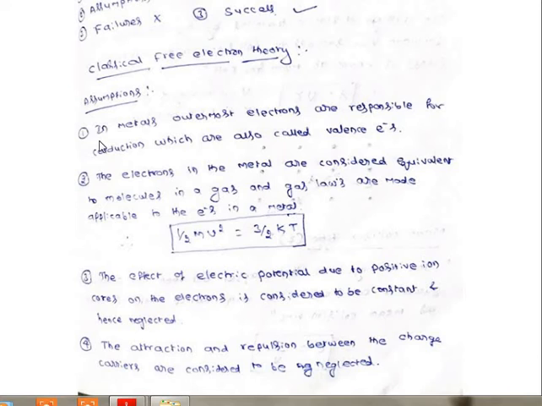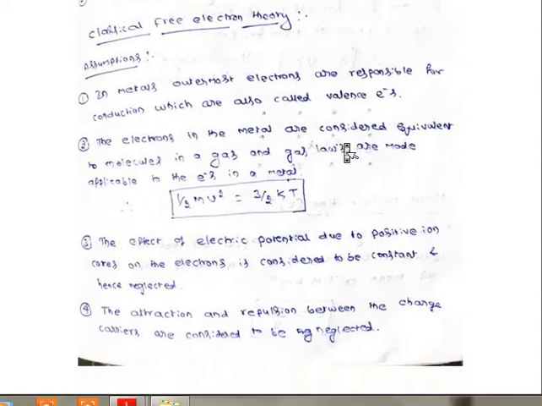Okay, first go for the first assumption. In metals, outermost electrons are responsible for the conduction, which are also called valence electrons. Means here only the outermost electrons, means free electrons or valence electrons, are responsible for the conduction. So they say in the first assumption that only the outermost electrons help in conductivity.